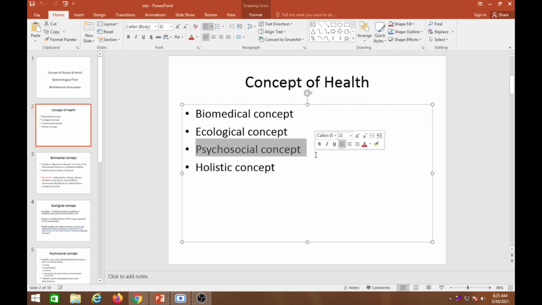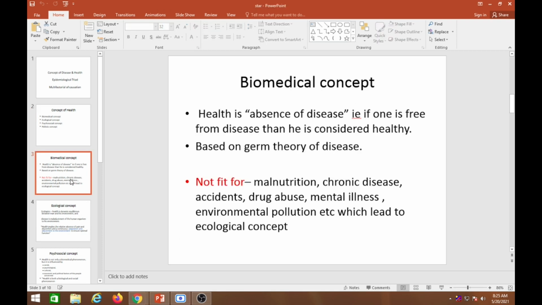Psychosocial concept, just give me some example. Does the psychosocial concept also affect health? Now you see with this COVID situation, people are not feeling good mentally and physically, no? Psychological factors affect people. Psychological is mainly for mental health, and the social factors are society and culture. Some people have a good culture, some people have a culture that is not so good for health. Then the fourth concept is the holistic concept. Holistic means when you take everything all together, then it becomes a holistic concept.